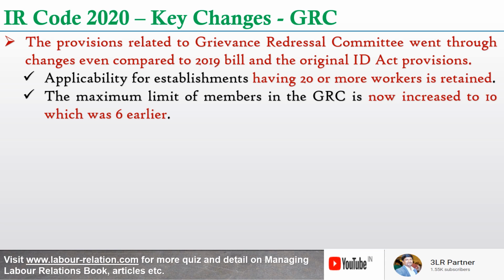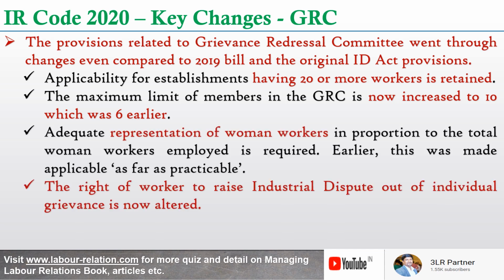The maximum limit of members in the GRC is now increased to 10, which was 6 earlier. And adequate representation of women workers in proportion to the total women workers employed is required. Earlier, this was 'as far as practicable', it was not so mandatory. Now this is becoming a specific provision, and the right of a worker to raise an industrial dispute out of individual grievances is now quite altered.